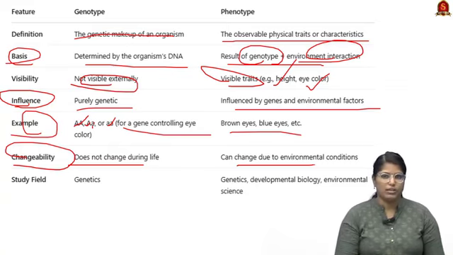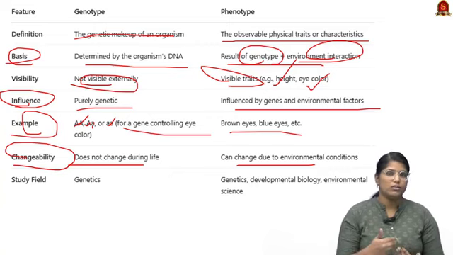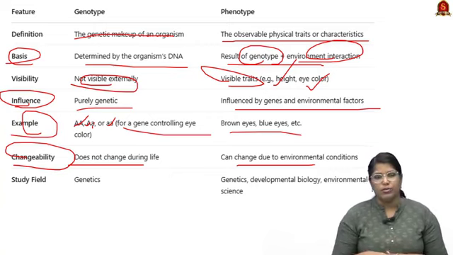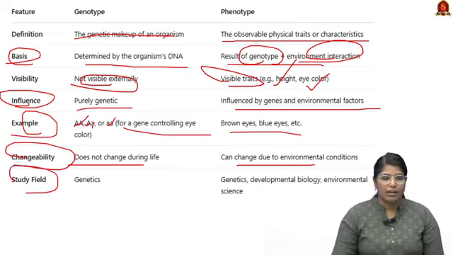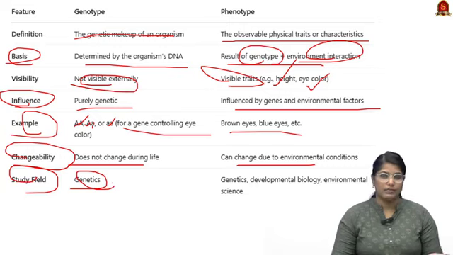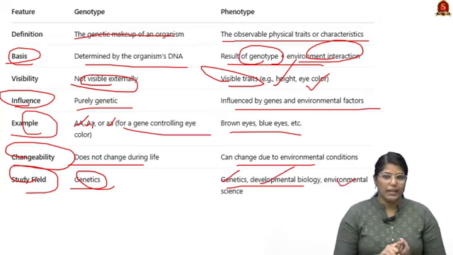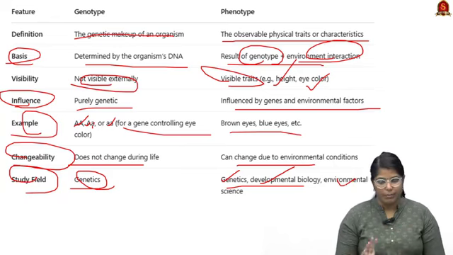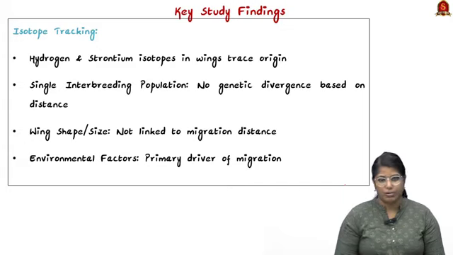Imagine you are in South Asia and you are going to Europe, and based on the conditions, you yourself will adapt over years. So this means that the phenotype can be changed. And finally, the scientific study: genotype is used in genetics, and phenotype is used in genetics, developmental biology, and environmental science. So these are the two important key scientific terms that you have to remember. Now moving on, we shall see some other scientific findings of the report.